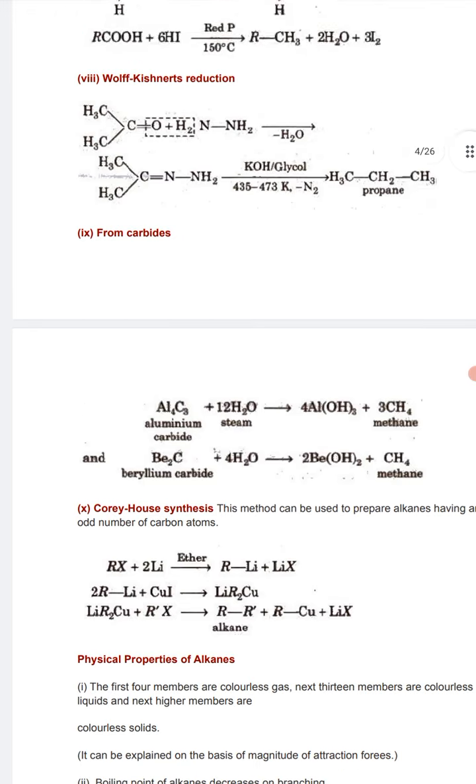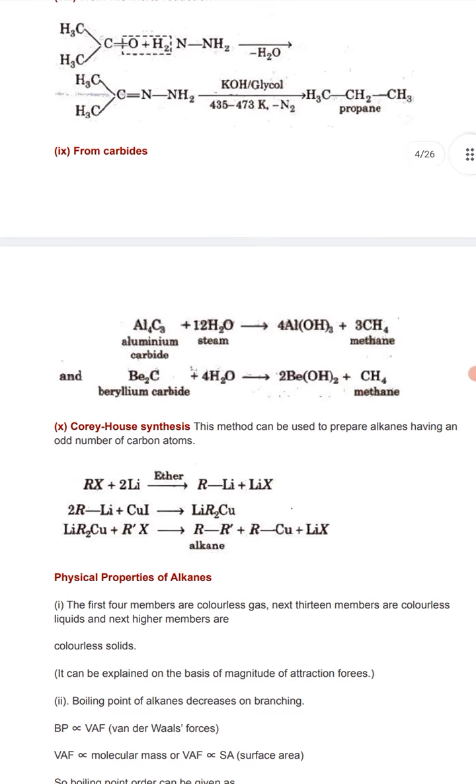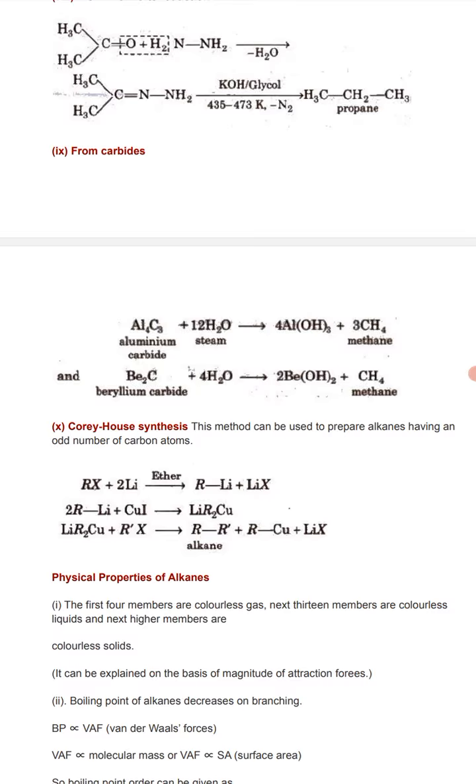Now we will discuss the Corey-House synthesis. This is a very important method. In this method we prepare the odd number of alkane. If you want to prepare 3-carbon propane or 5-carbon pentane, then you can use this method.